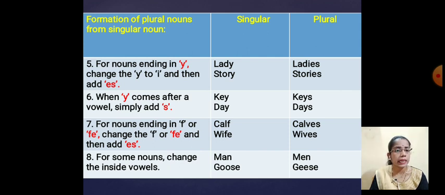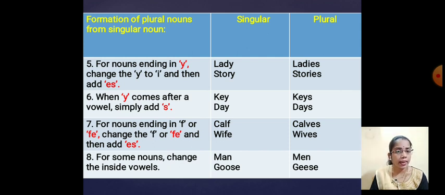For example, key, K-E-Y. Before the Y, which letter? E. A-E-I-O-U. Here the vowel E is mentioned in the word. So when we are preparing the plural form, you have to write only s there.